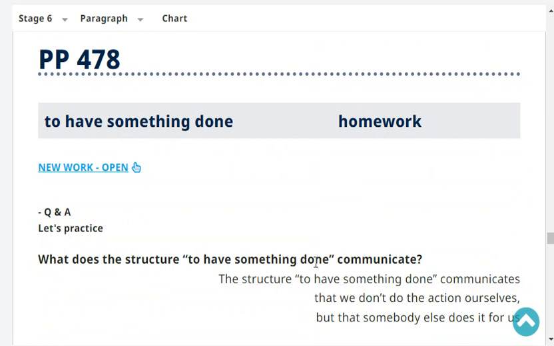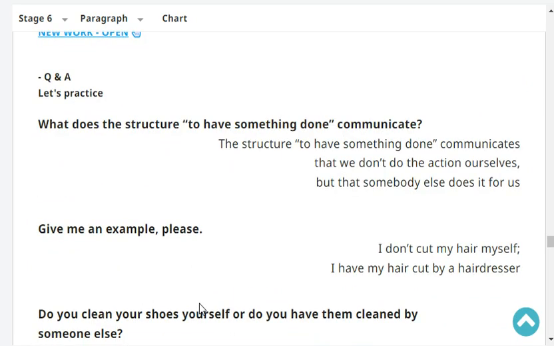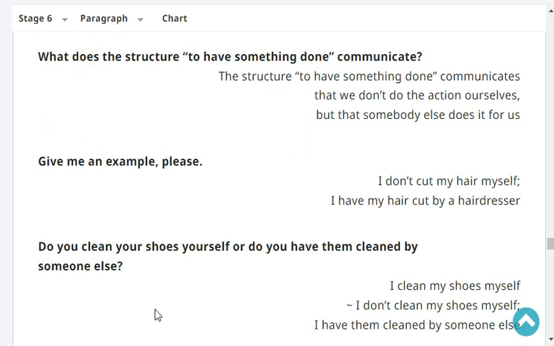Okay. What does the structure to have something done communicate? The structure to have something done communicates that we don't do the action ourselves, but somebody else does it for us. Give me an example, please. I don't cut my hair myself. I have my hair cut by a hairdresser.